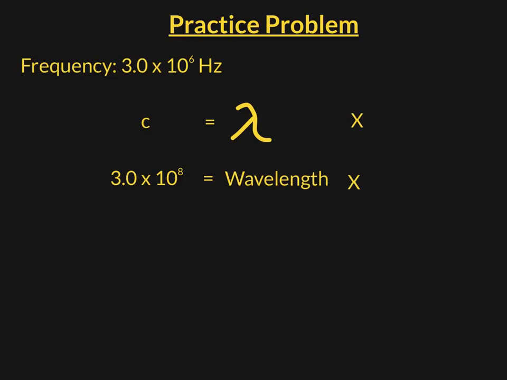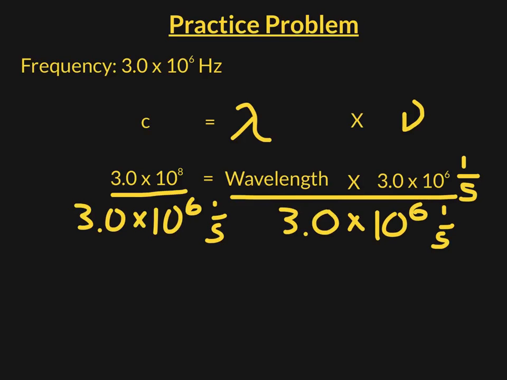Let's do a practice problem to know how to use this formula. Let's say we have a wave that has a frequency of 3.0 times 10 to the 6th hertz. Remember, that is extremely hypothetical in this situation. So if we set up our equation, C, 3.0 times 10 to the 8th meters per second, equals lambda, wavelength, times nu, frequency, 3.0 times 10 to the 6th, 1 per second.